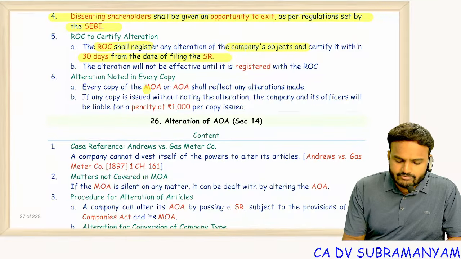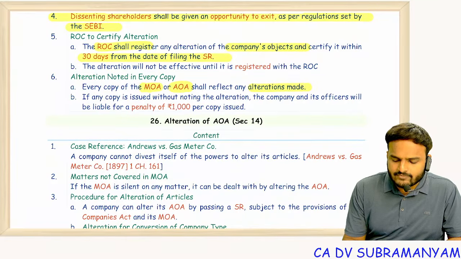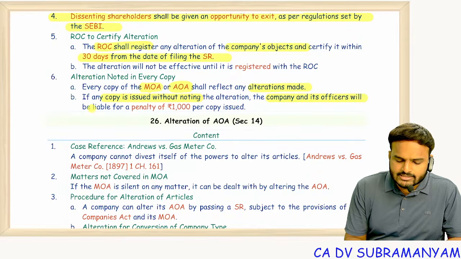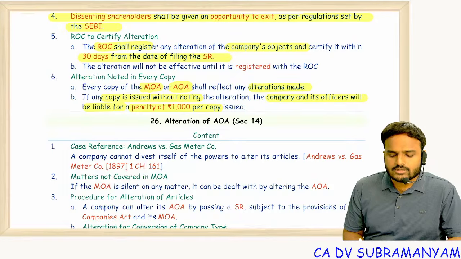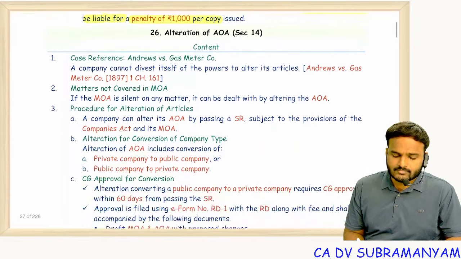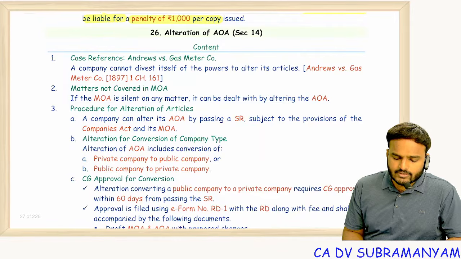Alteration to be noted in every copy. Every copy of MOA shall reflect any alterations made. If any copy is issued without noting the alteration, company and its officers will be liable for a penalty of 1000 per copy. Next one, alteration of AOA.